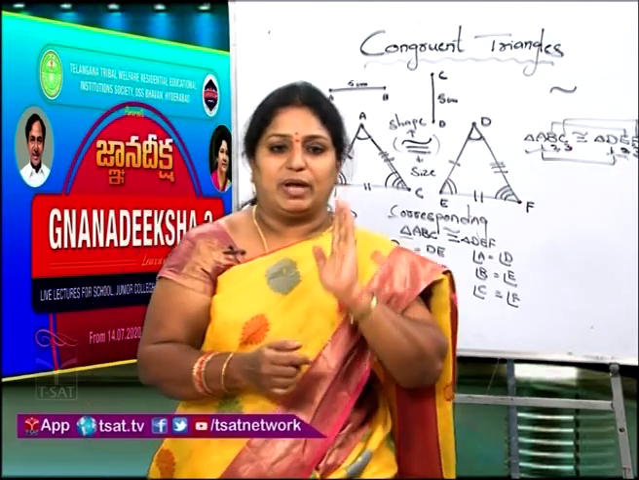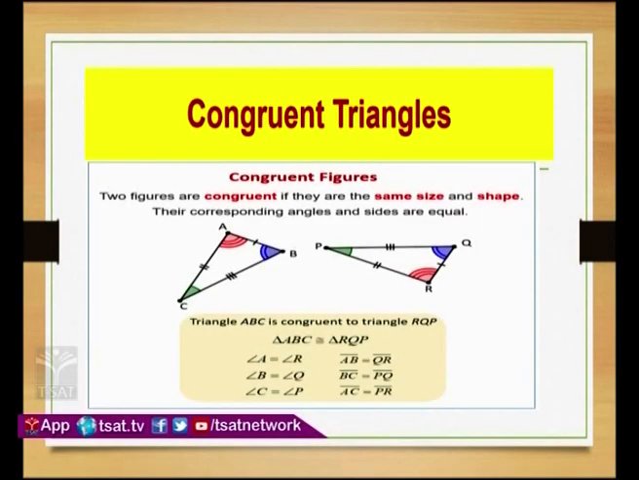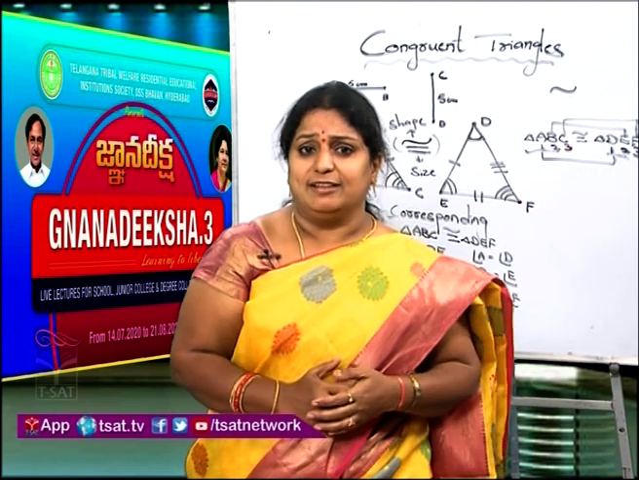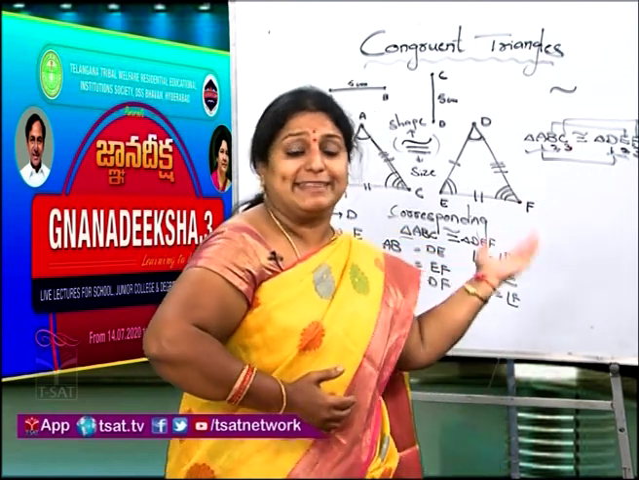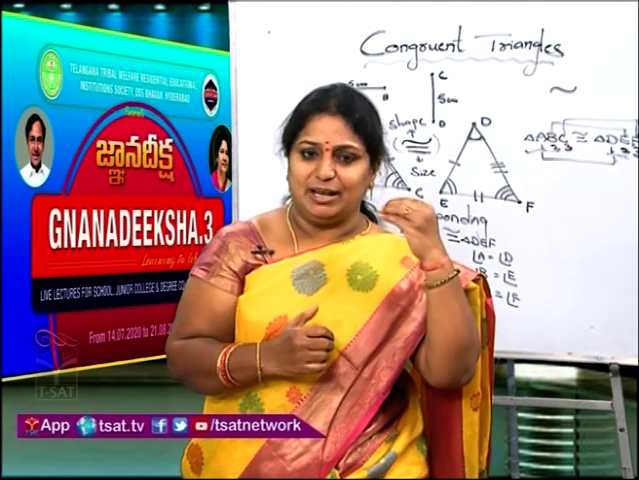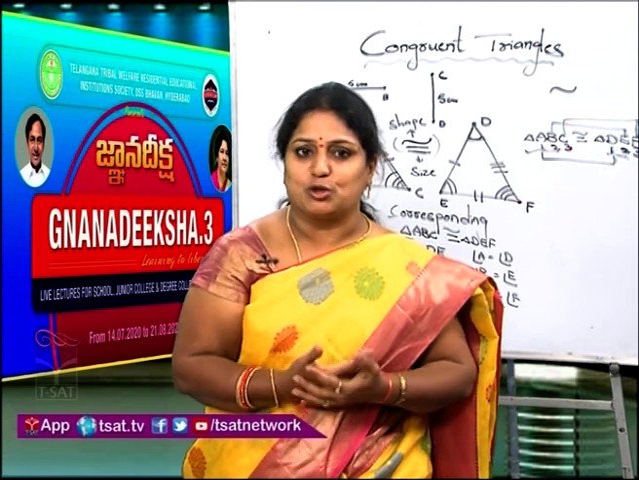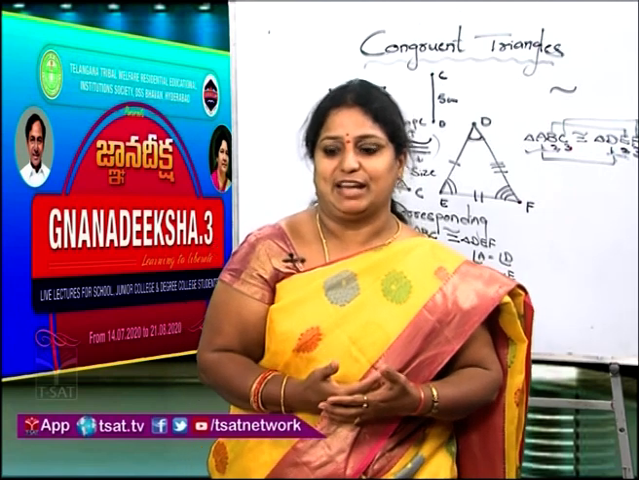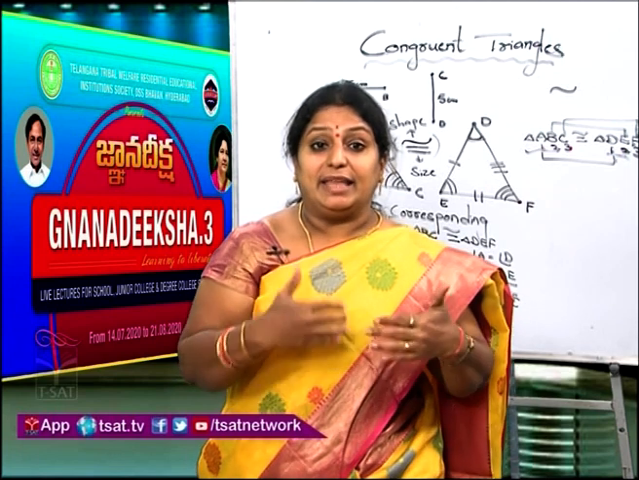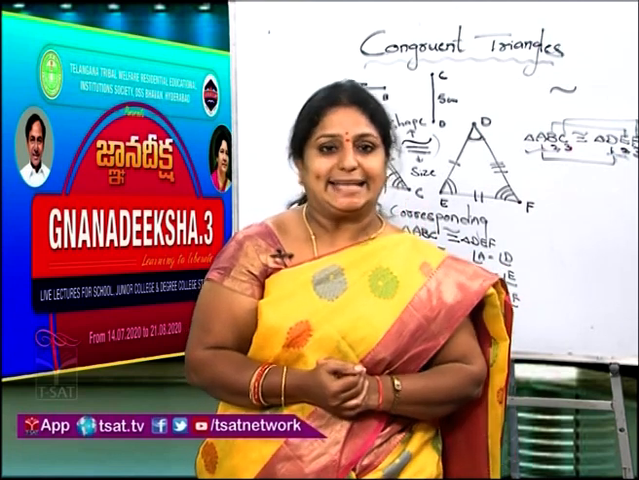Now, let me ask you a question. Every time, whenever I give two triangles, is it required to measure all the three sides and angles in both the triangles? Think once. Will it take so much time? Yes, definitely. So, in order to reduce the time, in order to do it quickly, there are 4 different congruency criteria.